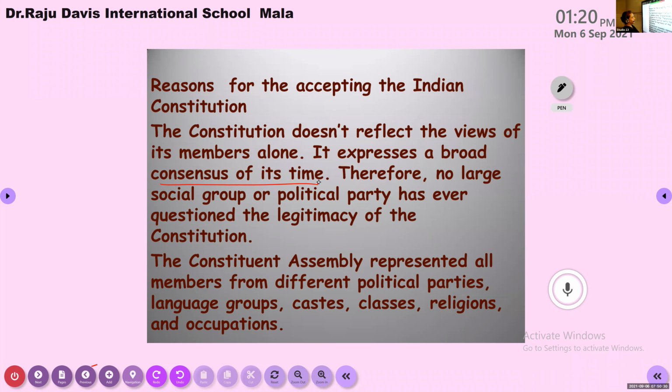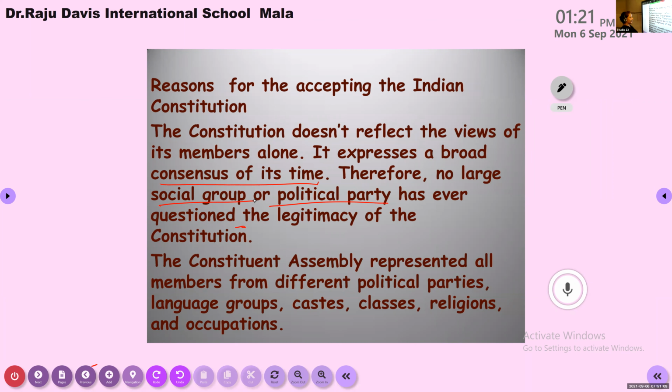So still now, that's what I told, nobody has questioned the authority of the constitution, not even a political party, no social group, not a large group of people. So we can say that we will accept the constitution of our country, because it includes a broad agreement of all the people. That is why we say that the constitution will be accepted by everyone. There is no need to change anything in the constitution.